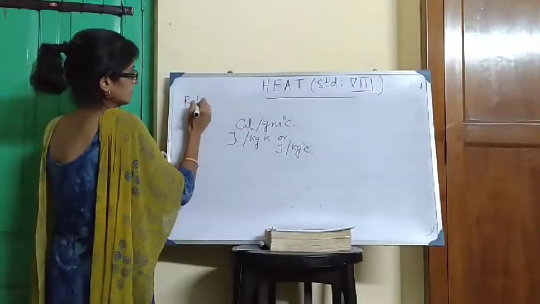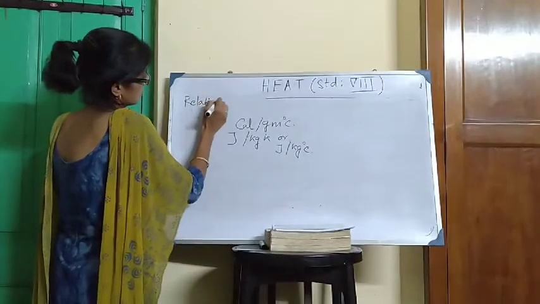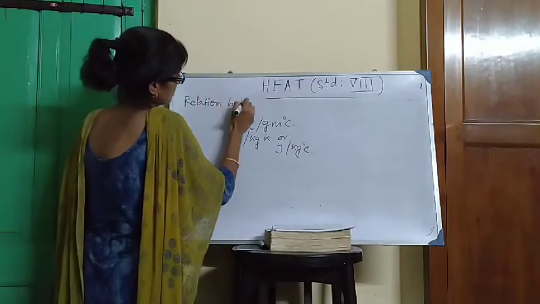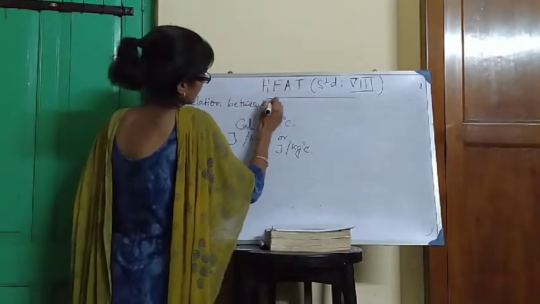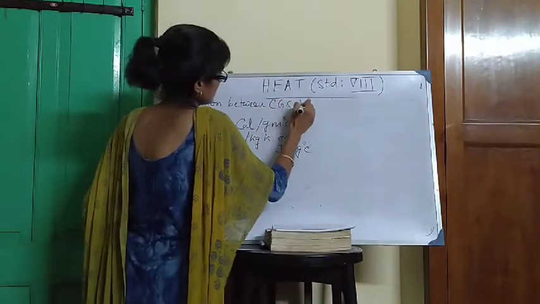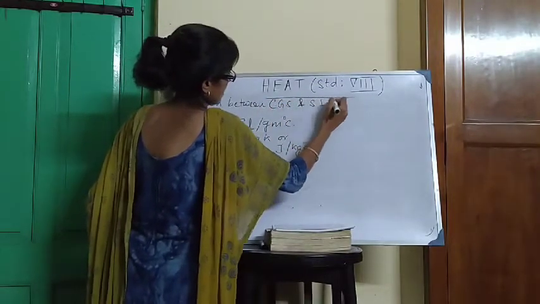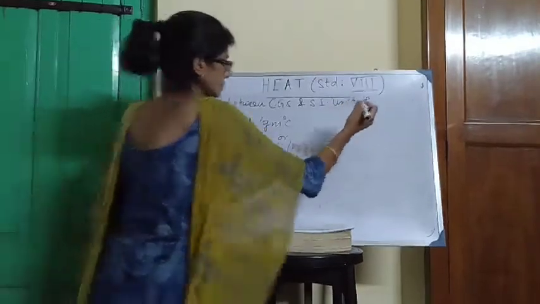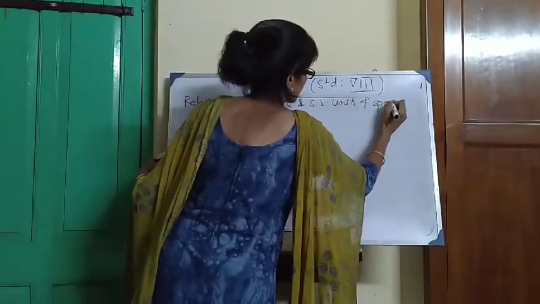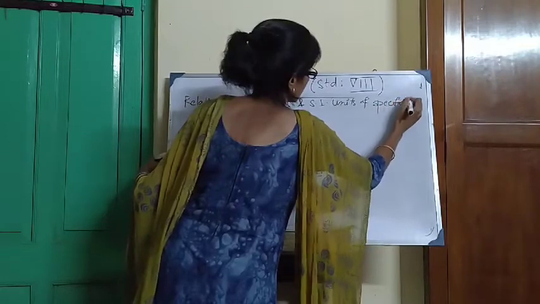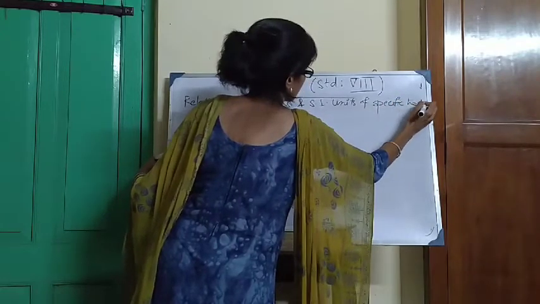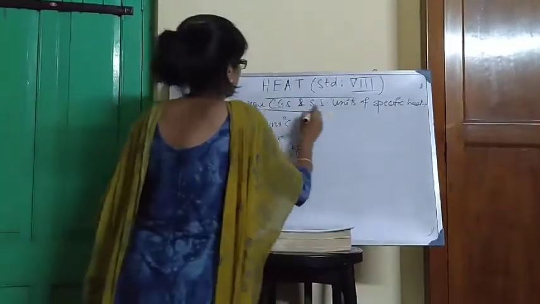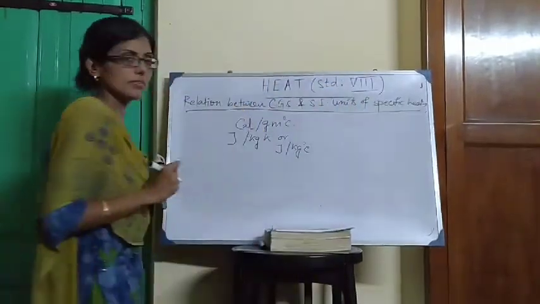Relation between CGS and SI units of specific heat.